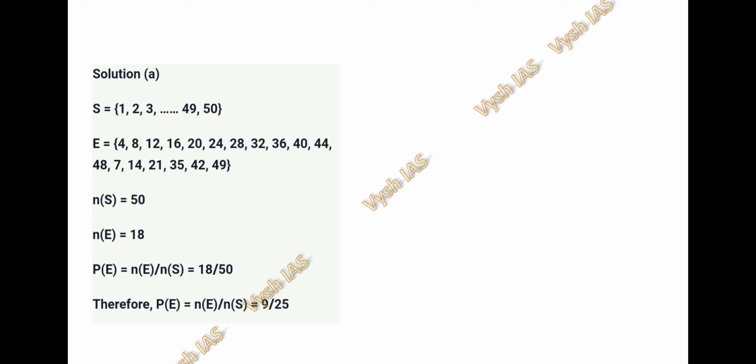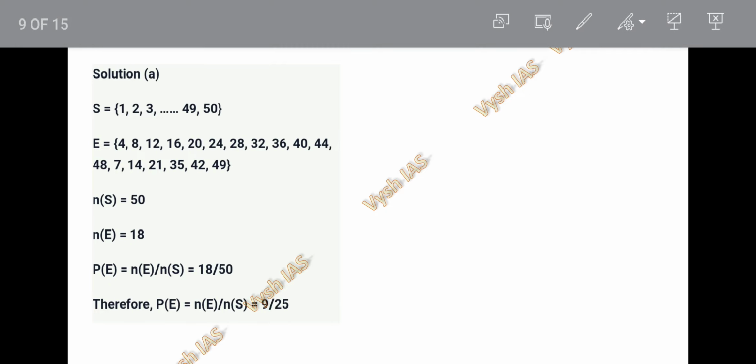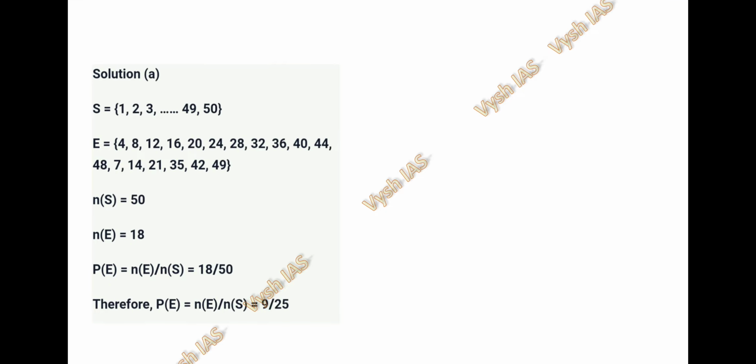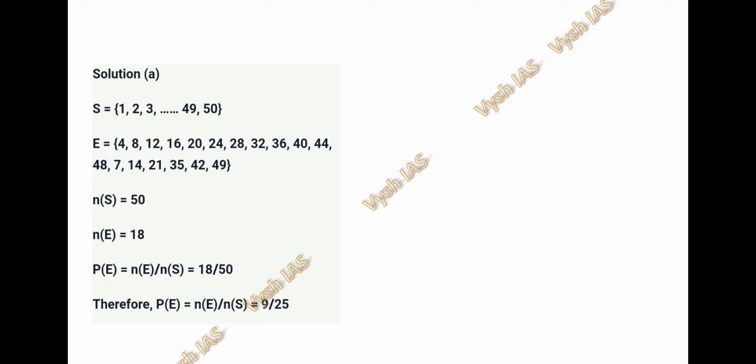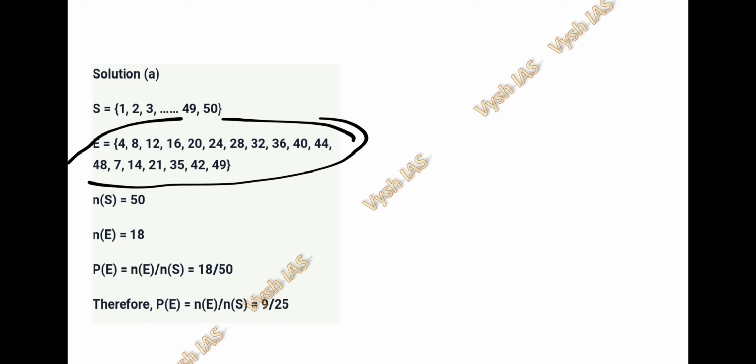Now I am adding the rest of the multiples of 7. 7 1s are 7, 7 2s are 14, 7 3s are 21, 7 4s are 28. 28 is already added in the 4 table, so we are not adding it again. 7 5s are 35, 7 6s are 42, 7 7s are 49. They are asking only till 50. So these are the multiples of 7 and 4 till 50 without any repetition. Out of 50 numbers, we have to count how many numbers are there in this list.